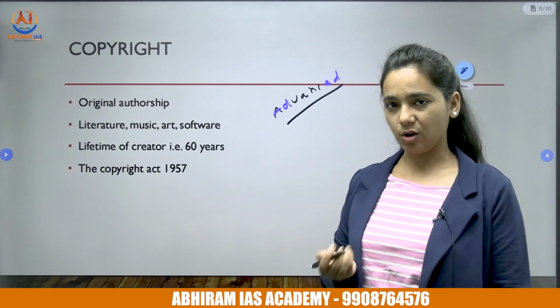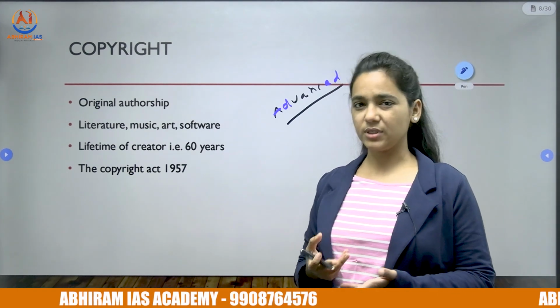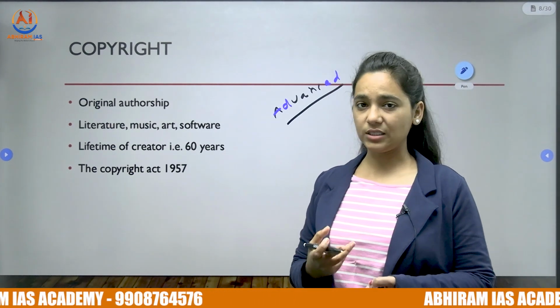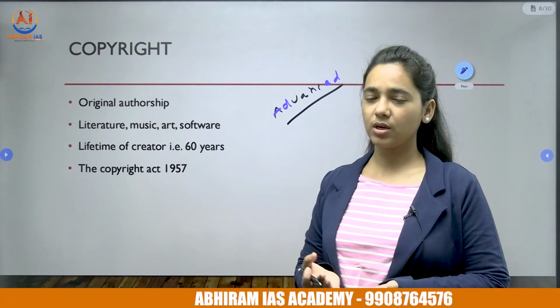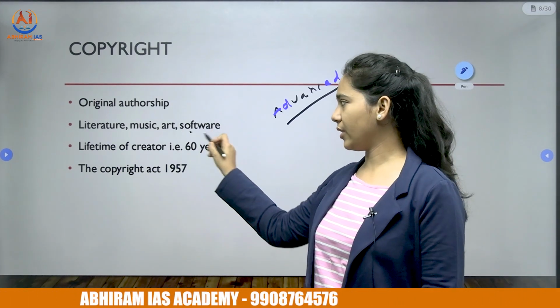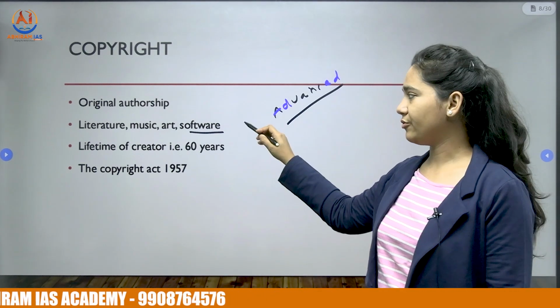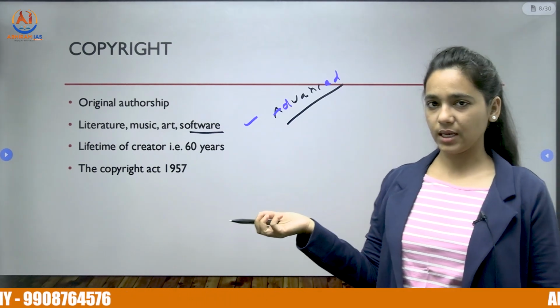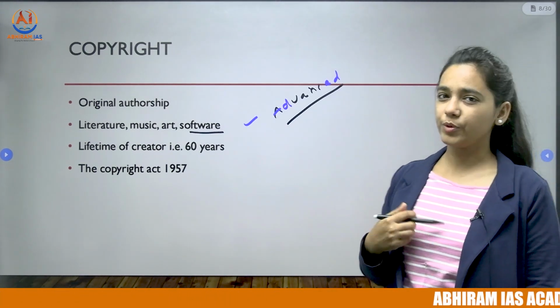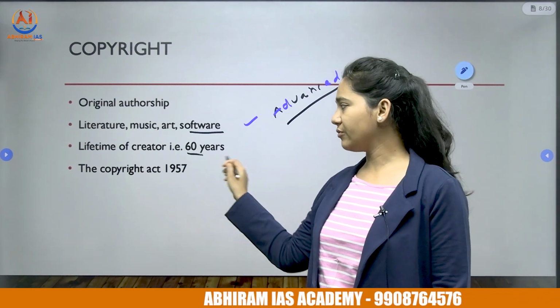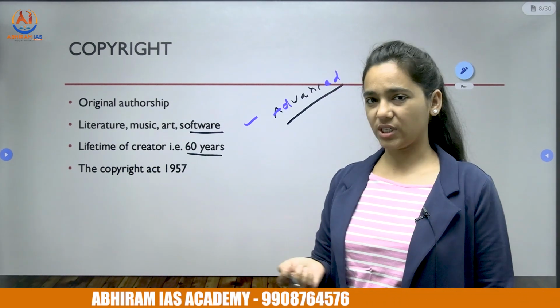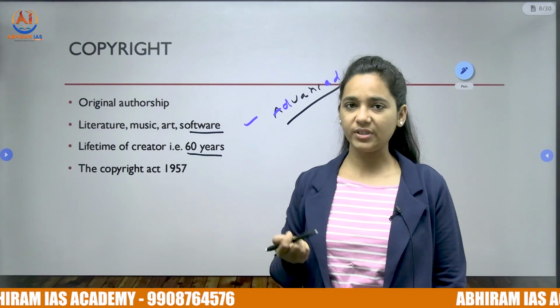So let us look at copyright. Copyright is nothing but a legal statutory right guaranteed to the original author. He may be the author of some music, art, literature, or even software. So these are different forms, and the authors can be guaranteed copyright. Copyright is usually valid for the lifetime of the creator plus 60 years, and it is protected by the Copyright Act of 1957.